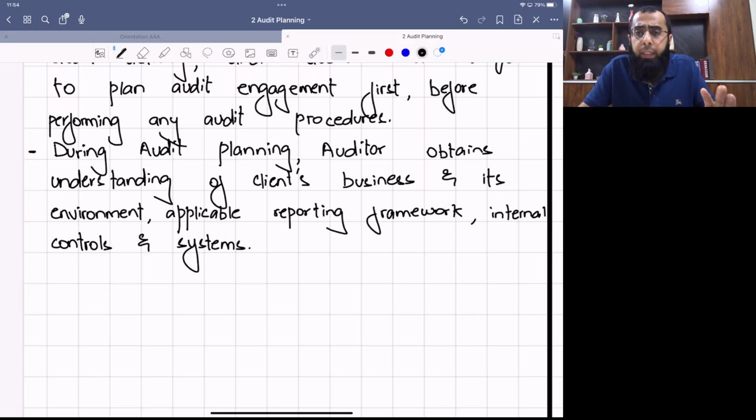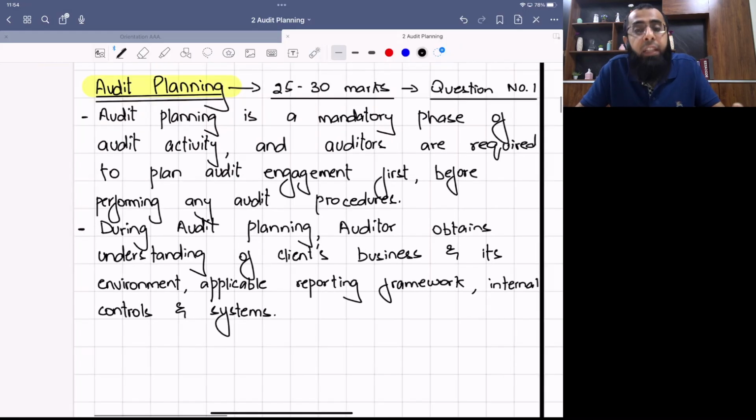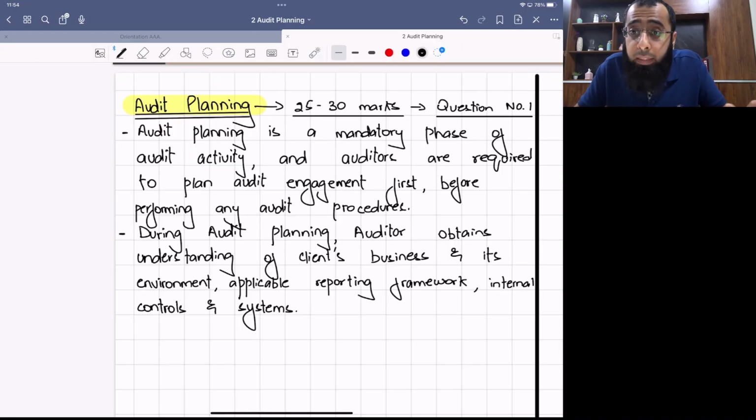Now, one important thing: some students think that we have to write everything with the teacher or learn everything. This is not like that. The AAA exam is of a very different nature. You just need to understand the concept. In your examination, there will be no requirement for rote learning. The exam will include scenarios, like an audit planning scenario of 5 pages with details of the client's business, and you have to deal with the scenario. So just focus on understanding the concept, not writing everything down or rote learning.